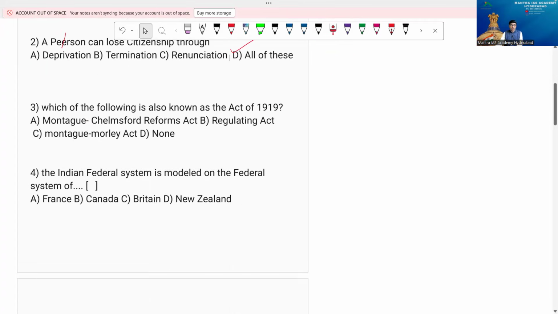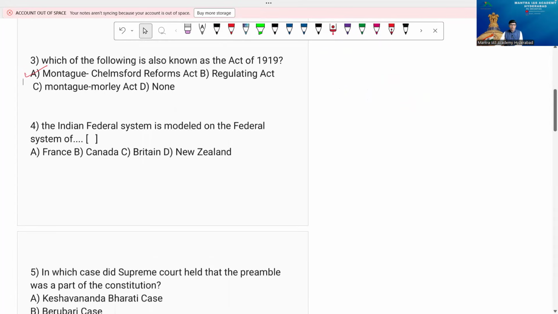Then come to the point of question number 3. Which of the following is also known as the Act of 1919? Option A, Montagu-Chelmsford Reforms Act. B, Regulating Act. C, Montagu-Mole Act. So the better option is the Montagu-Chelmsford Reforms Act. So the option is A, my friends. Right?